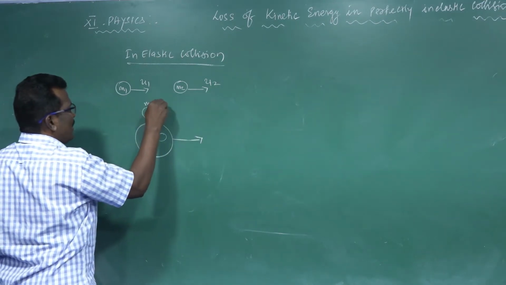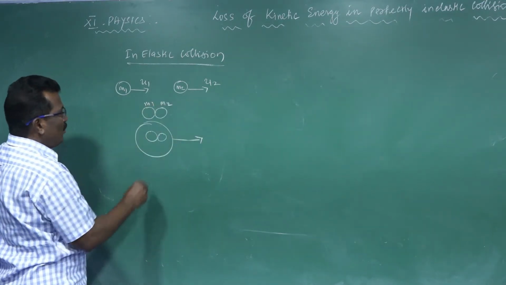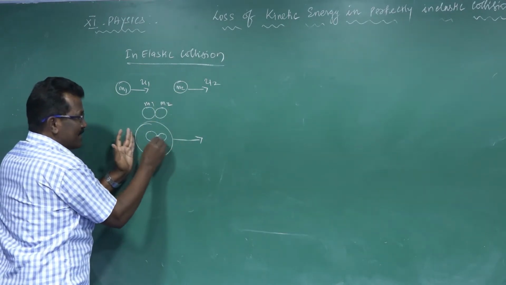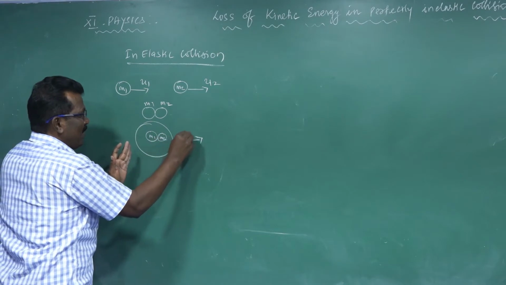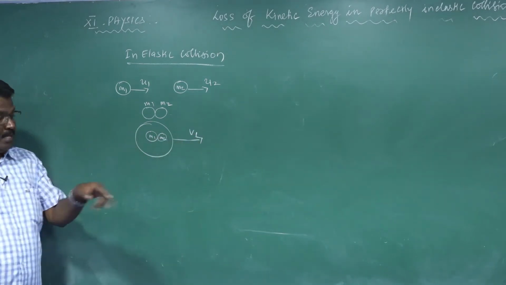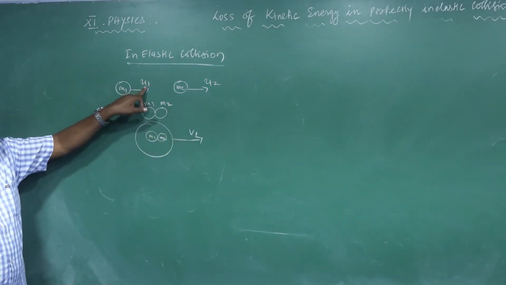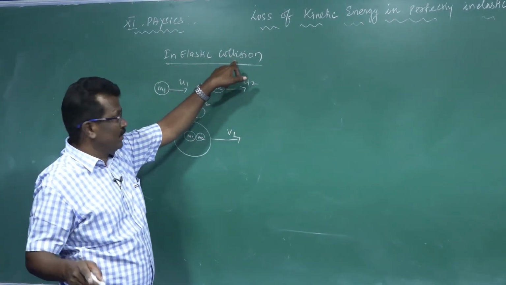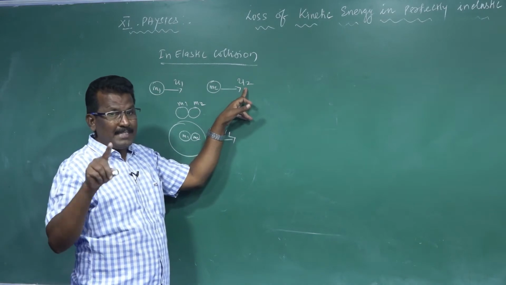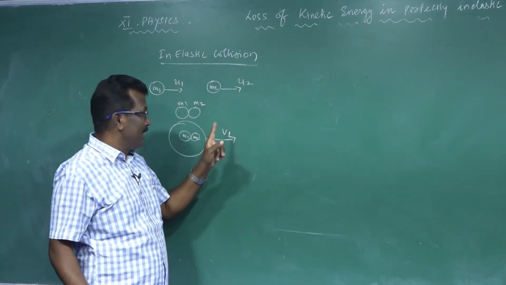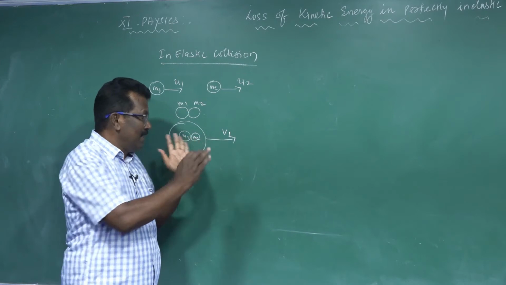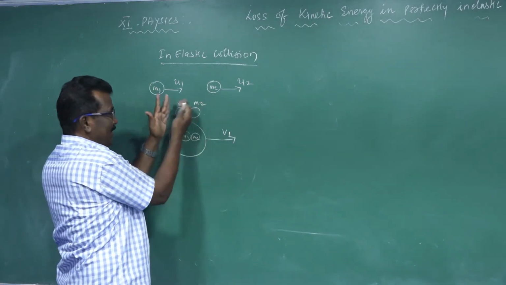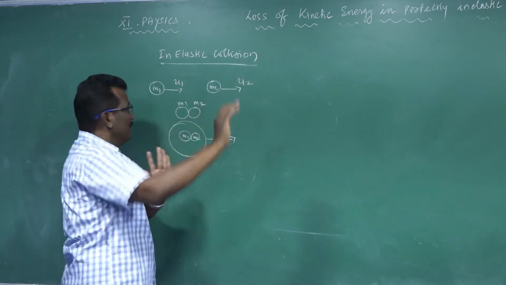These are the initial velocities. After the collision, they stick together and move with common velocity v. So u1 and u2 both become v in the case of inelastic collision. After the collision, the two bodies stick together and move.